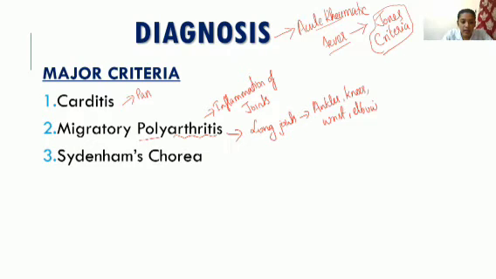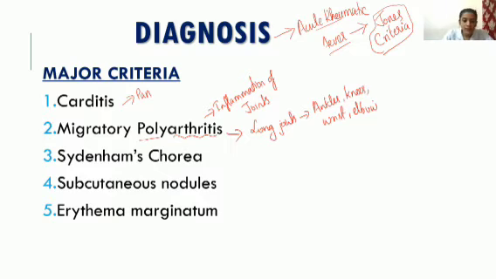Next one is Sydenham's chorea. This we will be explaining in the next slides. Then subcutaneous nodules will be appearing. Then erythema marginatum. This is a rare thing, less than 3% only it will be appearing. This erythema marginatum especially is not visible in people with dark complexion. So this is about erythema marginatum.